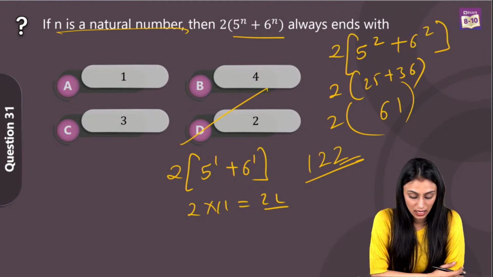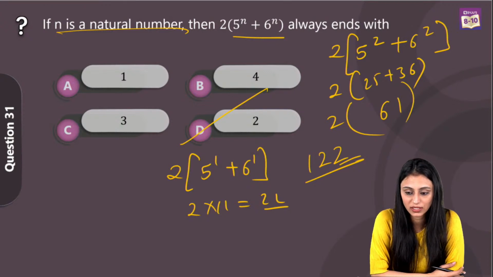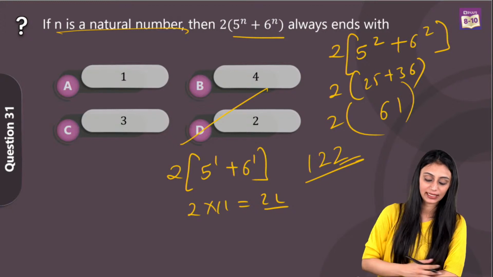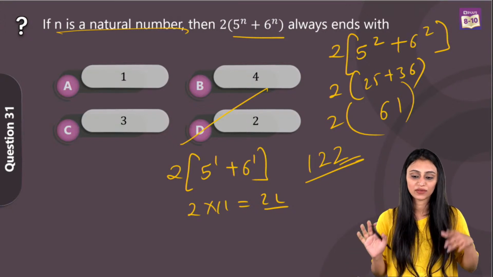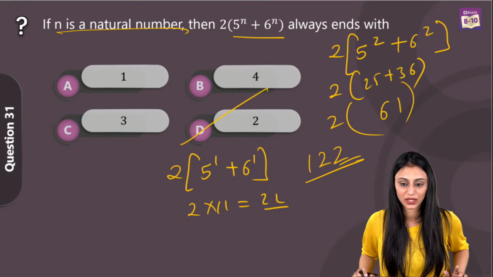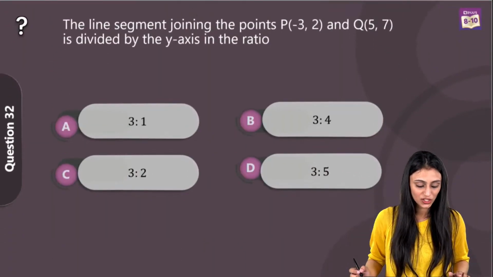Yes. Some are saying B. Karuna says B. B is not the answer. BYJU'S student Abhishek, yes, 2. Ayush Gupta, Ramu, Anup Sahani, Khushi. D. Yes, absolutely, D is the answer. So most of you have given the right answer. Yes, awesome. Okay, let's take a look at question number 32.